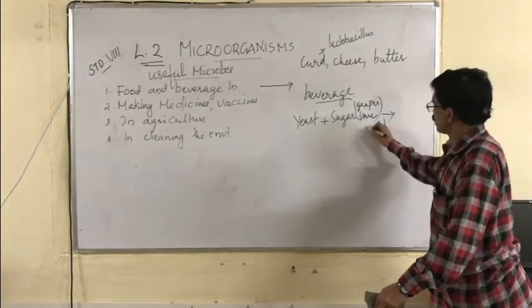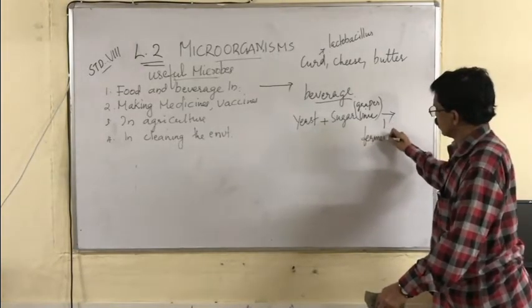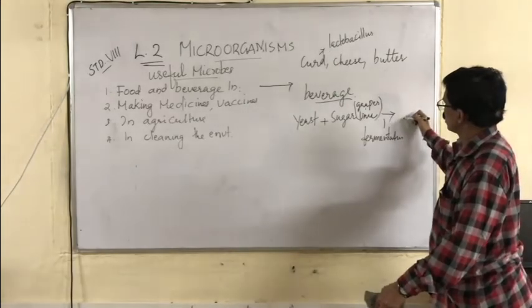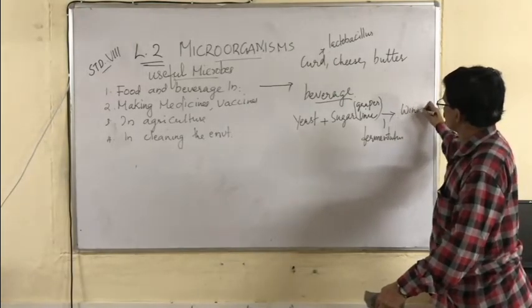The process is fermentation, and wine can be made.